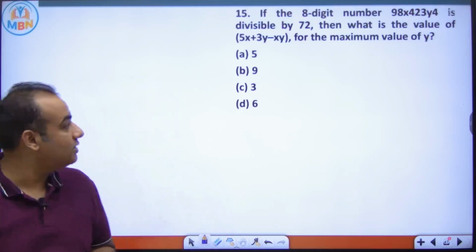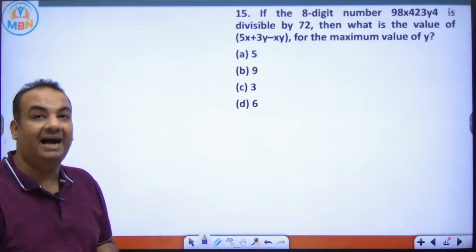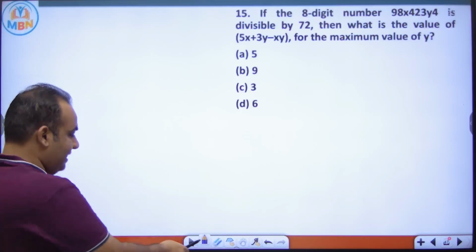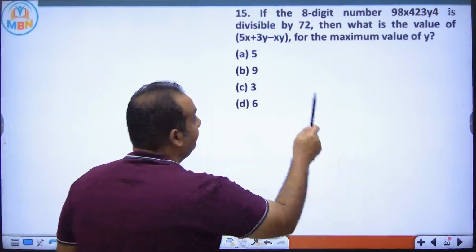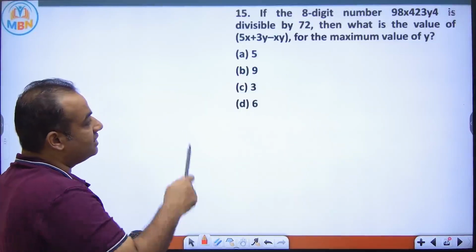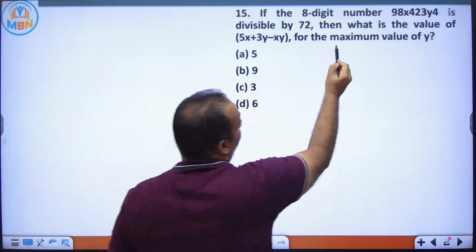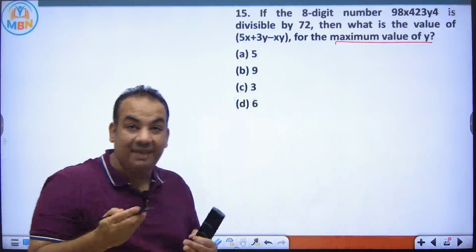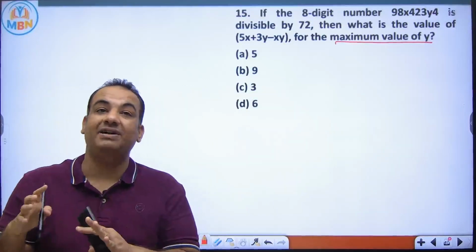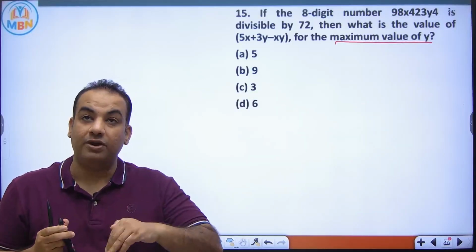Now see the next question. Again, this is divisible by 72, but here a slight variation is there. Please see. If the 8-digit number is divisible by 72, they are asking what is the value of this expression for the maximum value of y. It means there can be different values of y, but you have to do it for the maximum value of y.